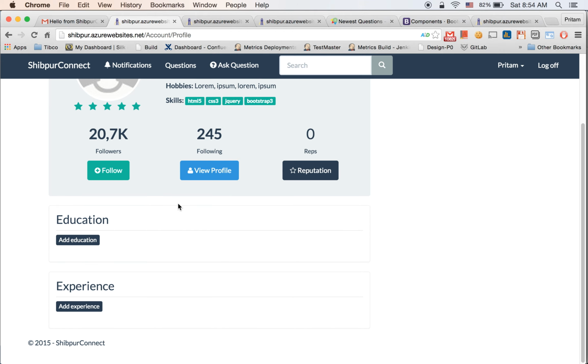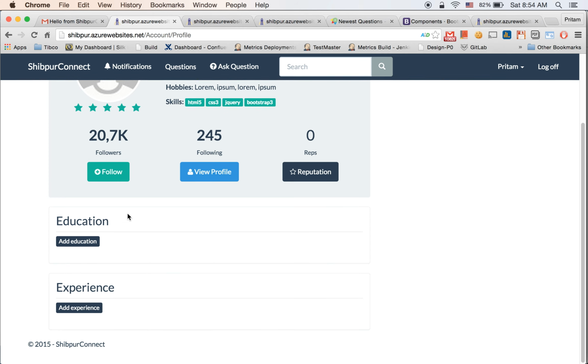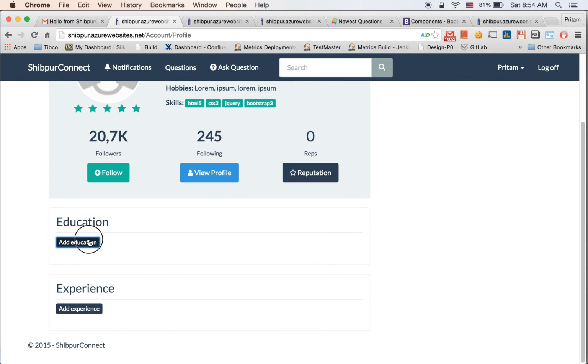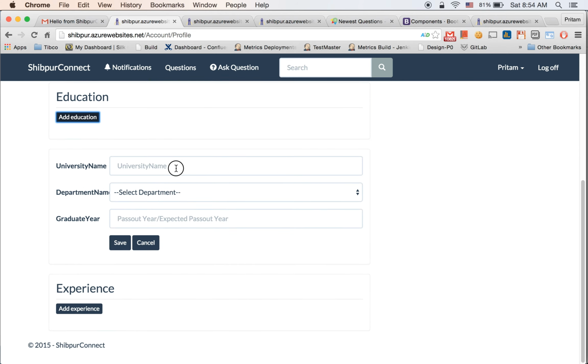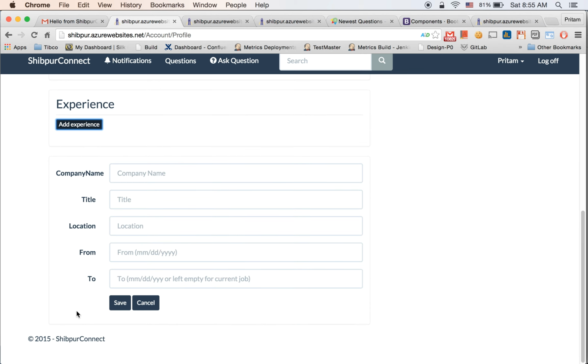Good. So this is the profile page, and all this text is currently hard coded, but in the near future we'll be able to add details about hobbies and skill set, all the stuff, profile image. Okay. So right now in the profile page you can add your educational and employment background. Save. Okay. Experience.